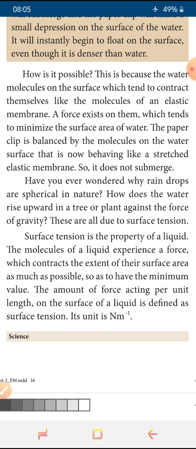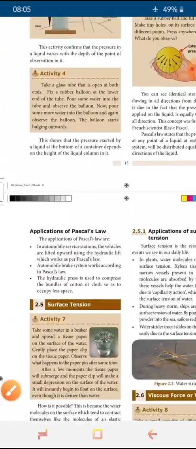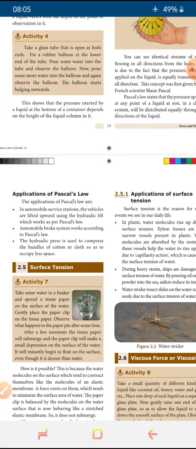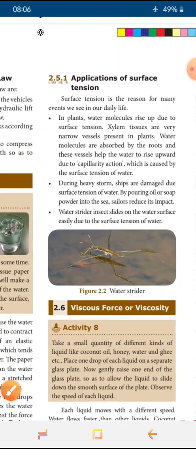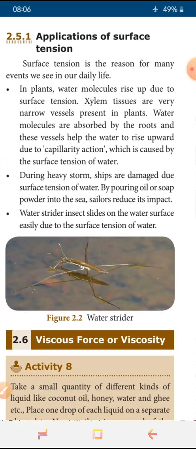Its unit is Newton per meter, and that answer we can mark from here. The amount of force acting per unit length up to here, N m^-1. Right, question: define surface tension. And one more question we have to mark. We studied the applications of Pascal's law; the definition of Pascal's law we discussed in the last class. Applications, you mark from here to here, occupy less space. Okay, all the 3 points you mark for applications of Pascal's law. And now the second question you marked here, define surface tension. Okay, and next is applications of surface tension.